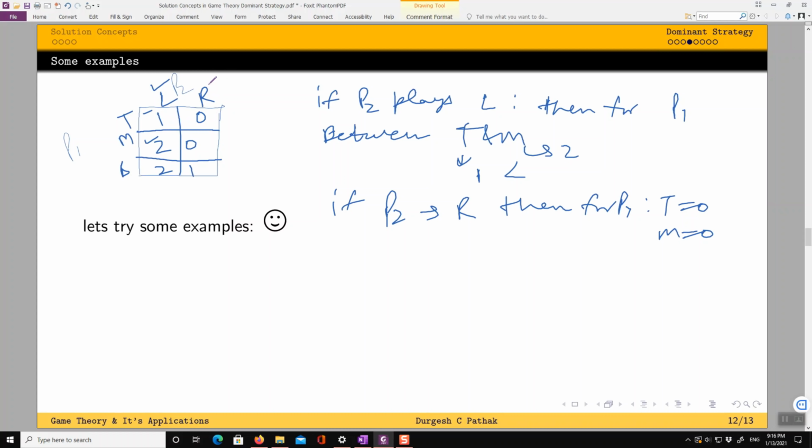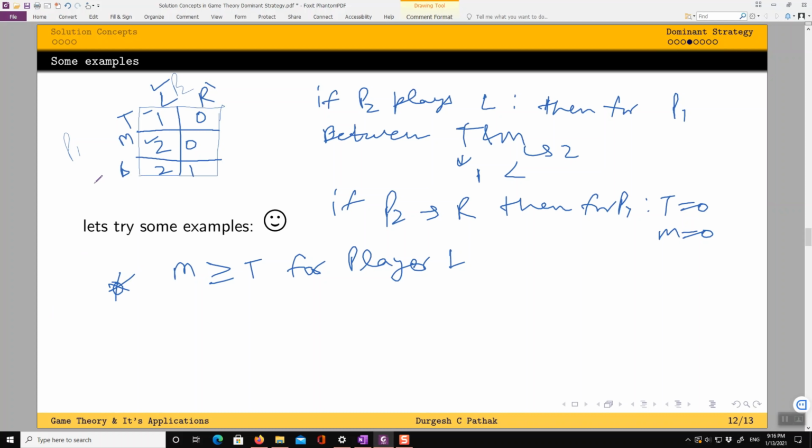While for the other action, that is R of player 2, player 1's actions T and M give equal payoff. So this is weak domination. So we can say M weakly dominates T for player 1, right? I think this makes the point.